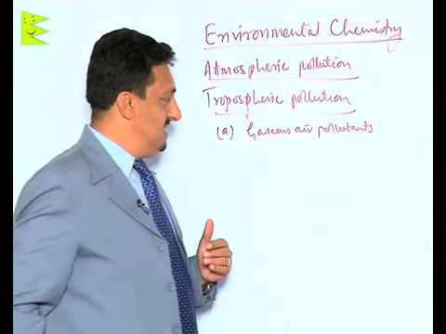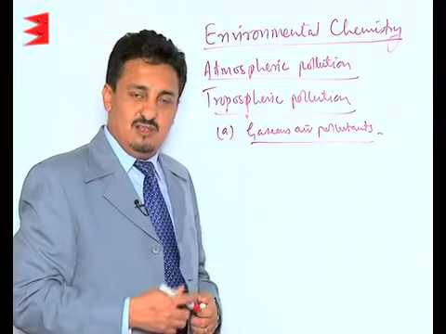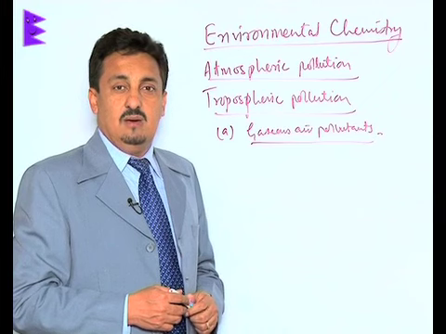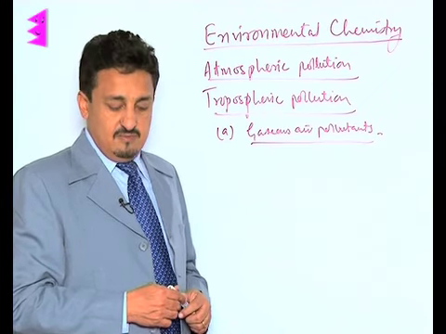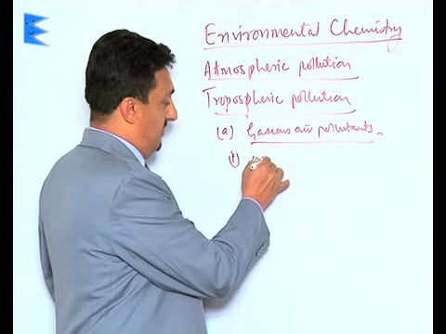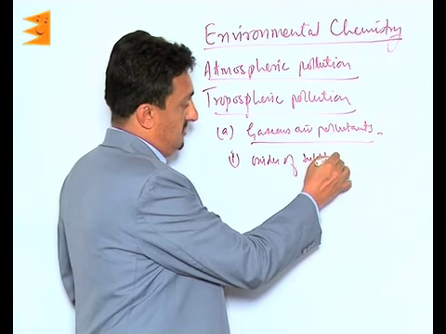Let us first study the gaseous air pollutants, which I told you include mainly the oxides of sulfur and nitrogen, and the hydrocarbons, which are mainly given out by the burning of fossil fuels in our vehicles. First, let us see the oxides of sulfur.